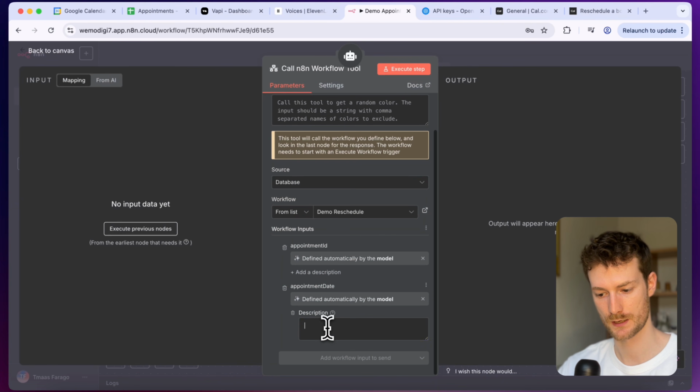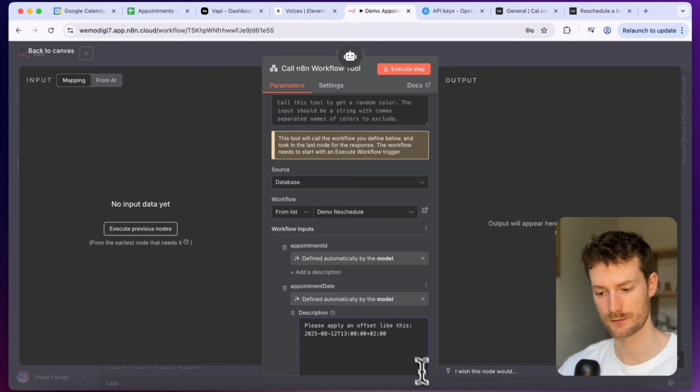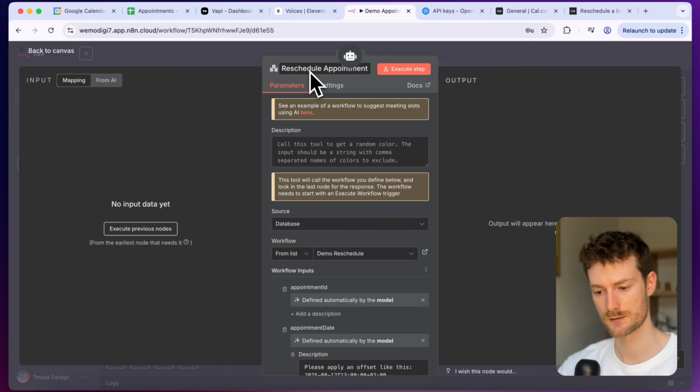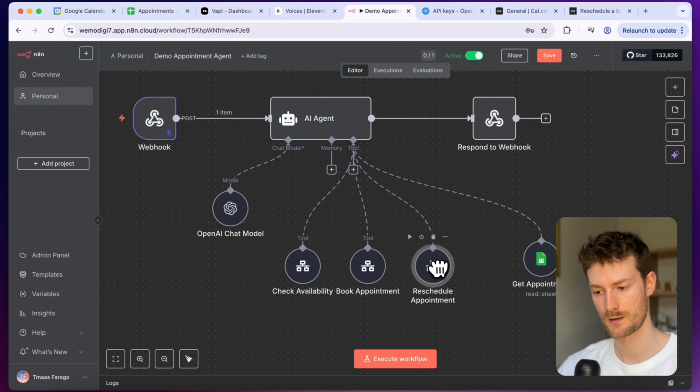So we can just paste it here. And just to make sure that it applies the offset, I'm going to say it is crucial to apply the offset. And let's rename this tool, which will be reschedule appointment. And now we can close this and we can click on save.